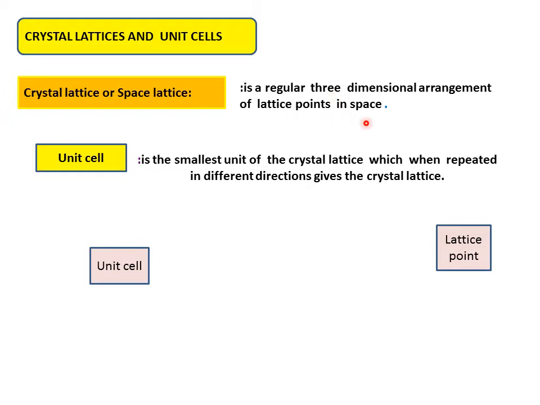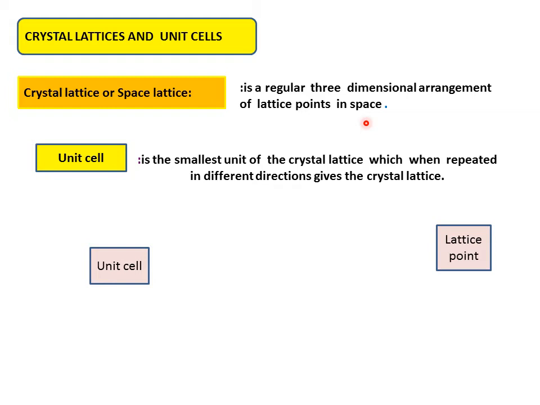Dear students, how can you imagine a solid? A solid is imagined as constituent particles, which may be atoms, molecules or ions. They are present at particular positions held together through a kind of intermolecular forces. When this way of arrangement repeats, it is called a crystal, and generally we call it a crystal lattice, dear students.